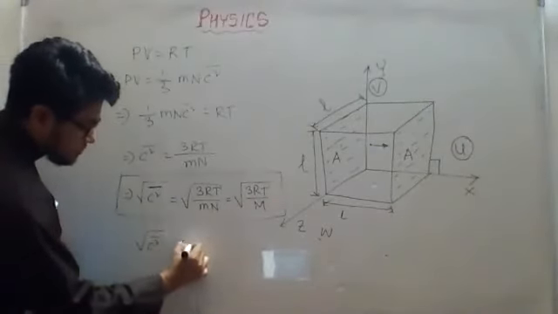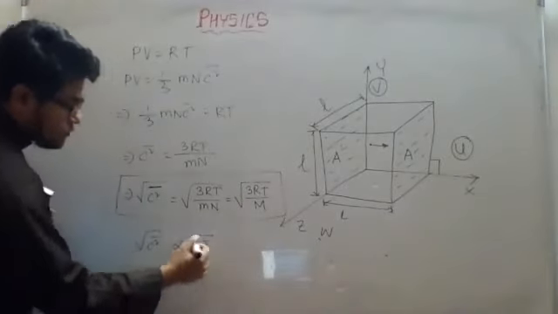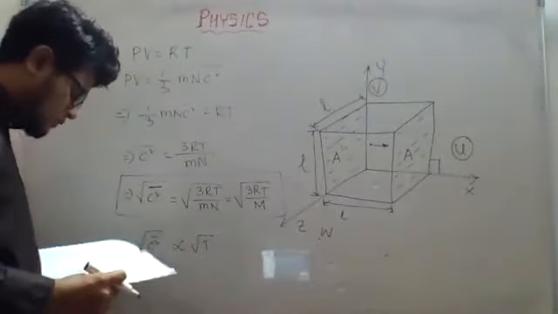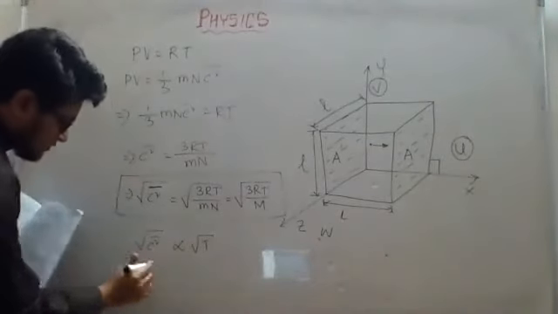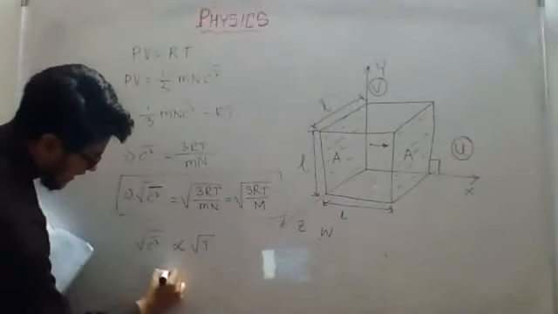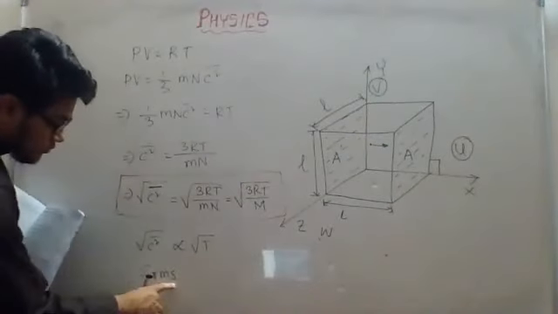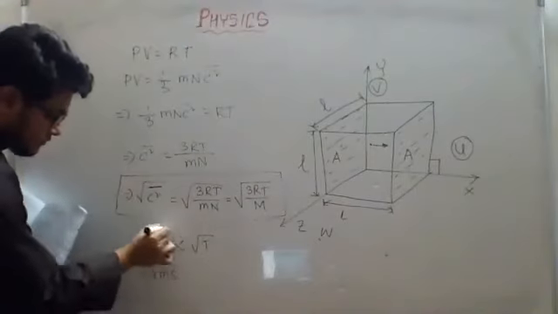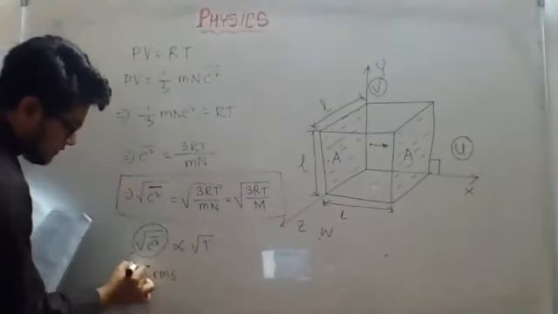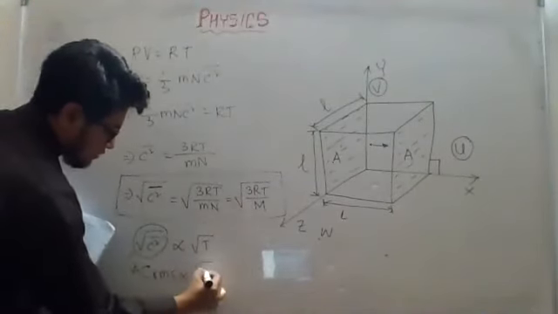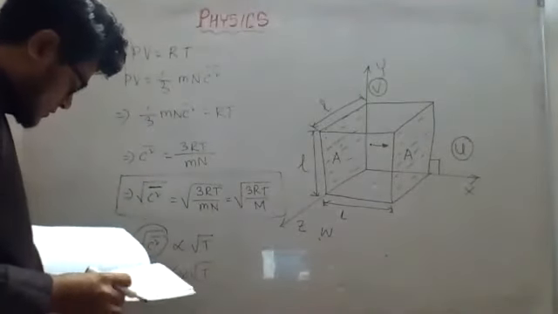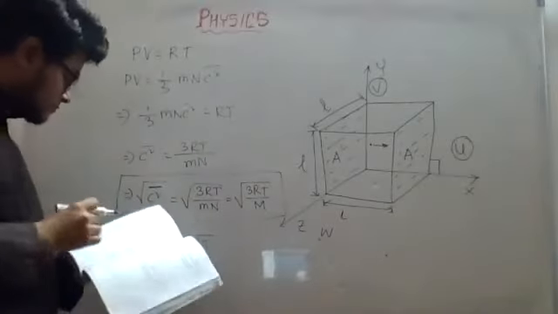Root mean square velocity is proportional to the square root of the absolute temperature. This is sometimes written as C RMS, that means root mean square velocity; C means velocity. It is proportional to the root over of the absolute value of the temperature. Yeah, I think we are done.